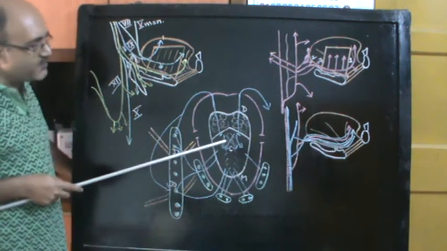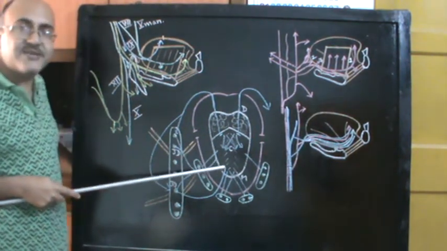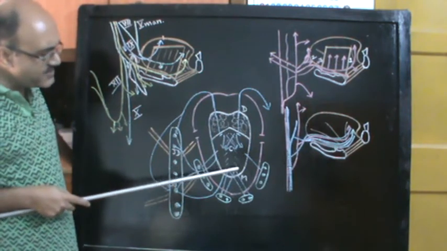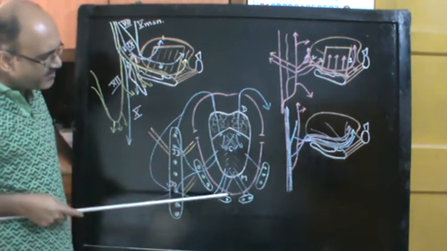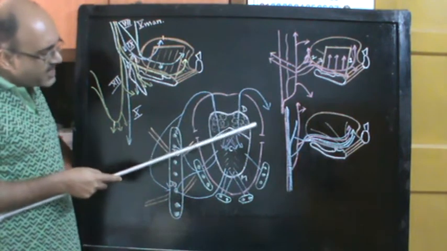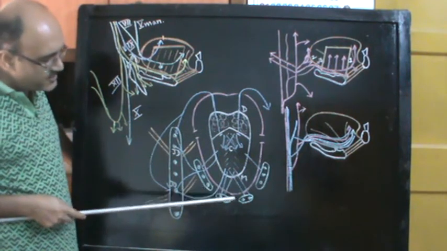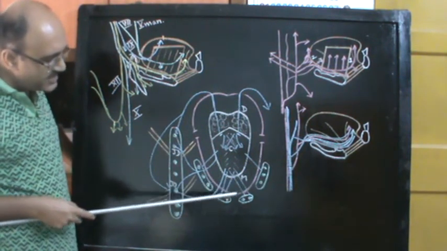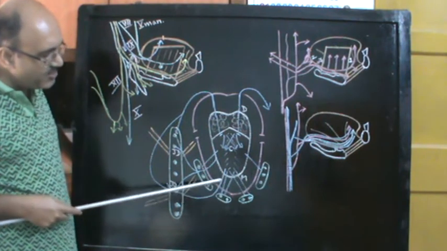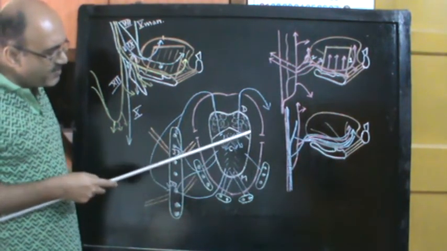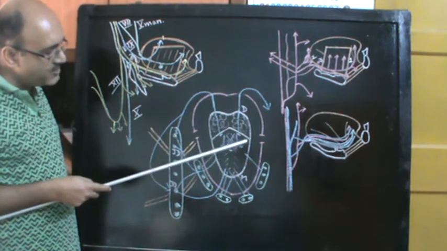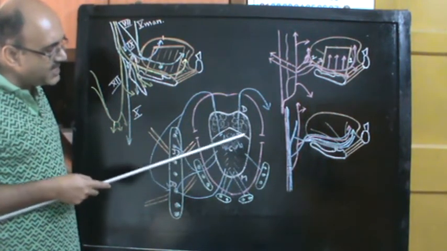Now we come to this picture, the lymphatic drainage of the tongue. The lymphatic drainage can be studied as separate groups. You have some lymphatics in the apical region, which are called the apical lymphatics, some lymphatics passing through the sides of the tongue, which are called the marginal lymphatics.